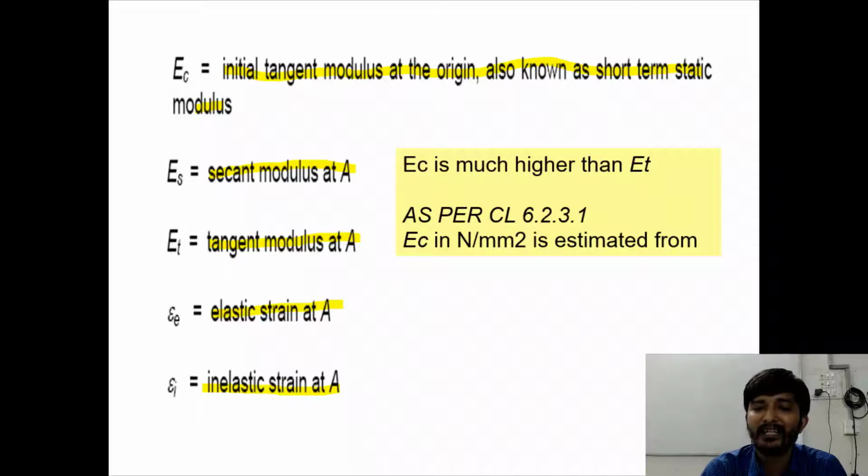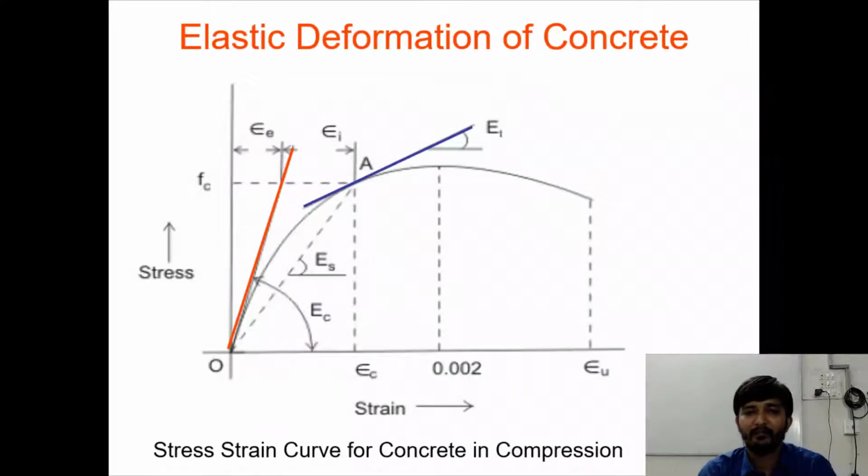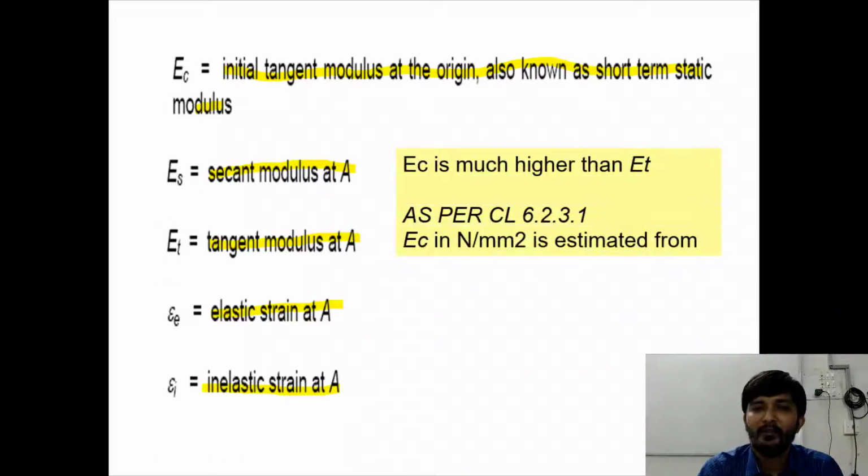So if we go back, from this figure we have noted down each and every terminology, what is the meaning of all these terms, right? If you see the graph, EC is much higher than ET. What is EC? Initial tangent modulus, also known as short-term static modulus, and ET is the tangent modulus at A.